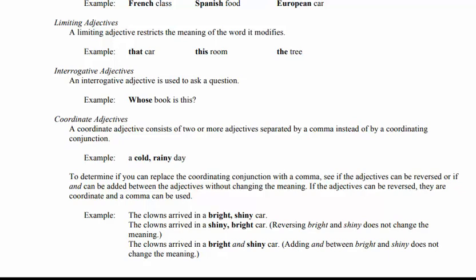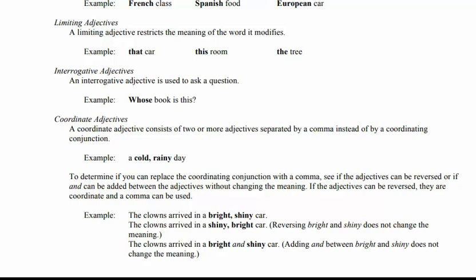If they convey the same meaning in the three situations, when I use bright, shiny, when I use the reversed order shiny, bright, and when I use the conjunction between bright and shiny, so if the meanings remain the same in three different sentences, it means that our adjectives are correct, right? If the adjectives can be reversed, a coordinate comma can be used. The clown arrived in a bright, shiny car. Yes, it is a simple sentence related to the coordinate adjective.